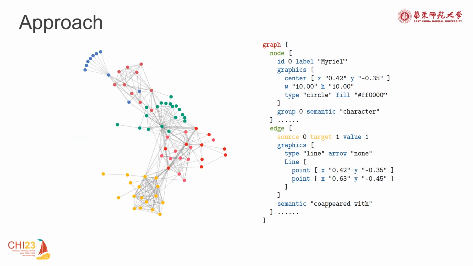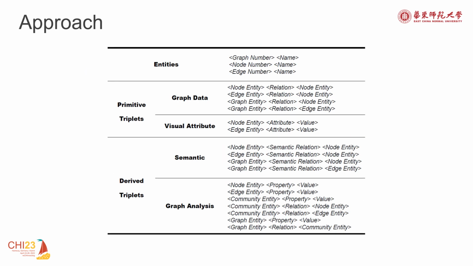In the first step, we convert the input graph to GML format and extract topological data and visual attributes. Then, we design a data structure in the form of KB triples for graph visualizations. These data originally existed in GML, so we call the extracted triples primitive triplets.